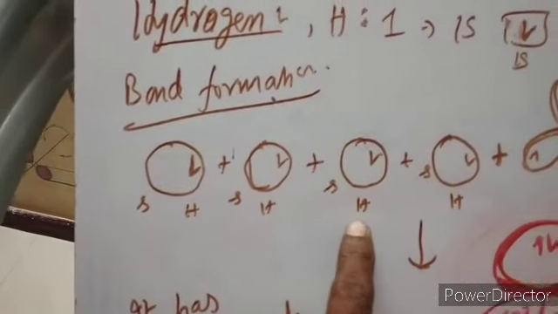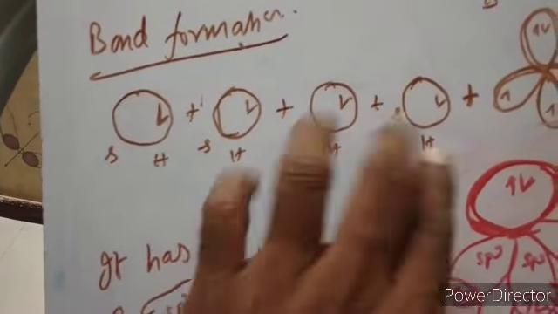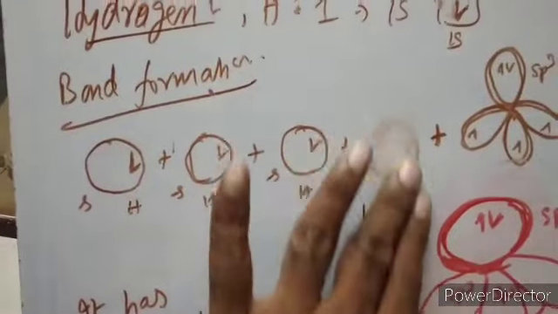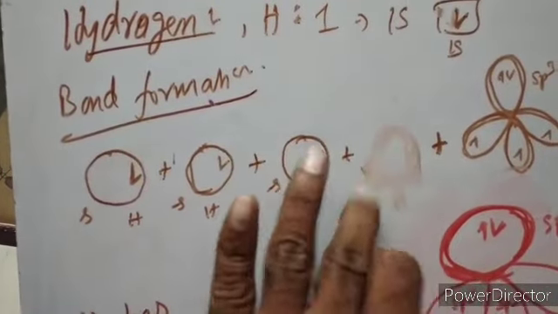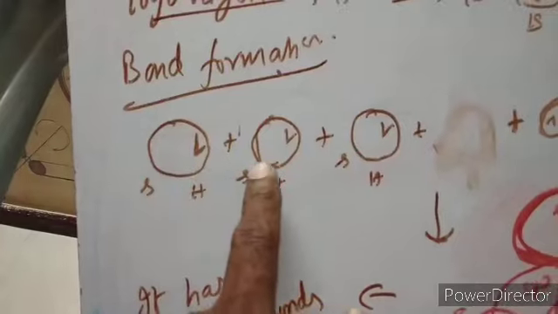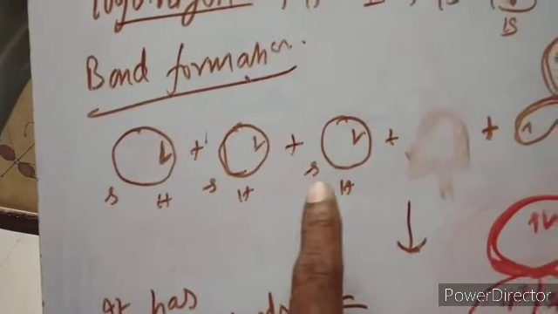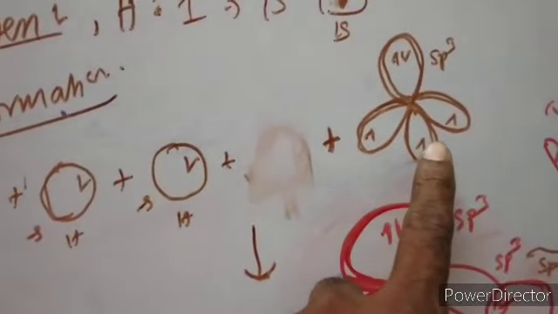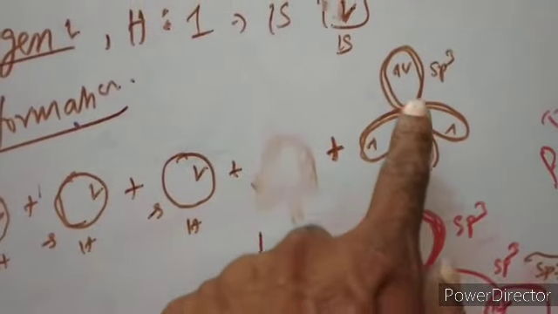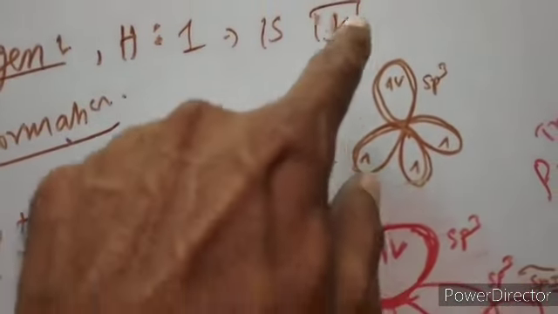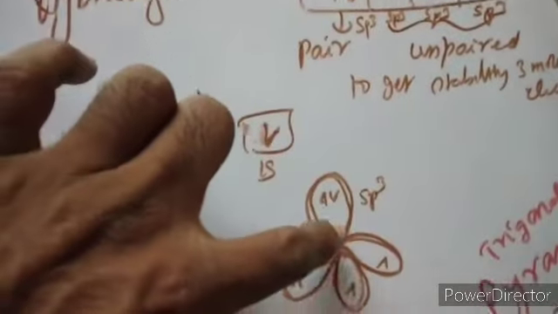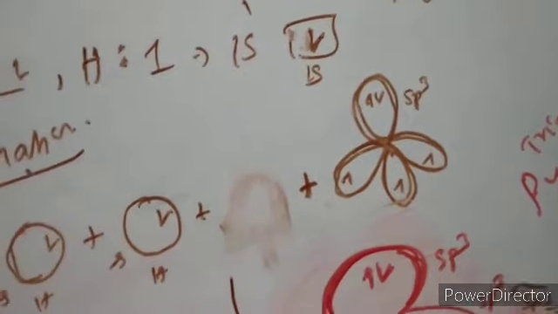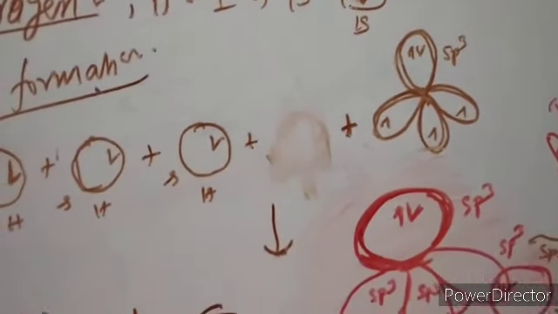See, 1, 2, 3. 3 hydrogens of the same type containing a spin. Look at the spin of the electrons in the 3 hydrogens, and look at the spin of the electrons in the hybrid orbitals. 1, 2, 3, 4. 4 hybrid orbitals. In that, one lone pair is here, and 3 unpaired are there. These 3 unpaired electrons participate in the bonding.